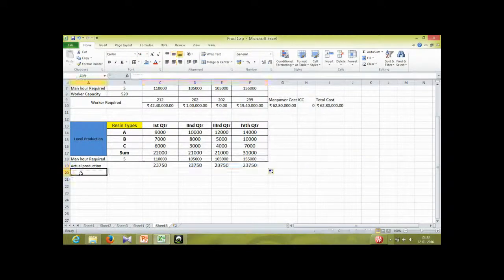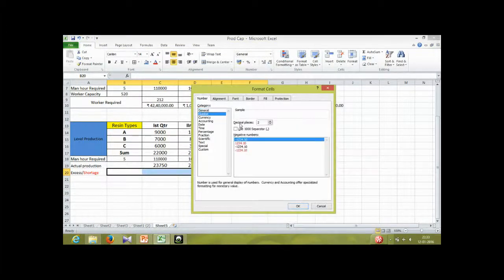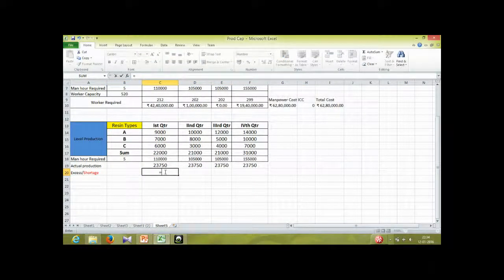So what we need to check now is whether what we have produced is fulfilling the demand or not. So we need to check what we are producing and what the requirement was. So we are well ahead of the requirement, that is, we are fulfilling the requirement.